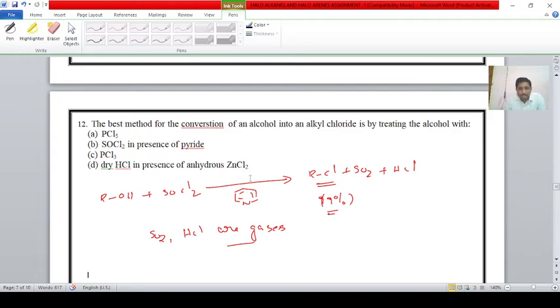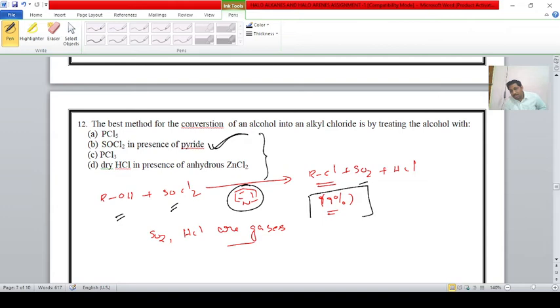The best method for conversion of alcohol into alkyl halide is by treating the alcohol with, a very familiar question, student, as we discussed already, SOCl2 in the presence of pyridine. When alcohols react with thionyl chloride, SOCl2, in the presence of pyridine, they form alkyl chloride plus sulfur dioxide plus HCl, student.